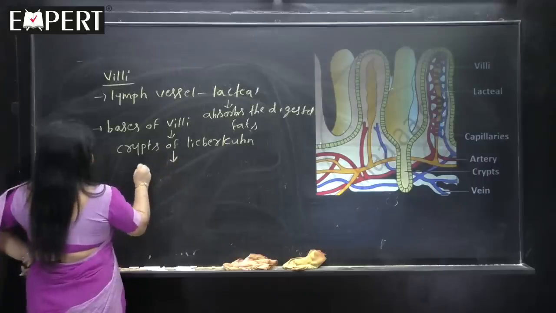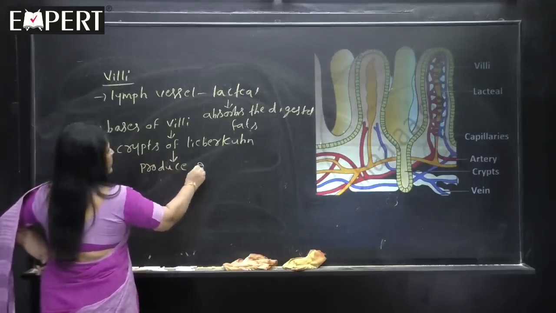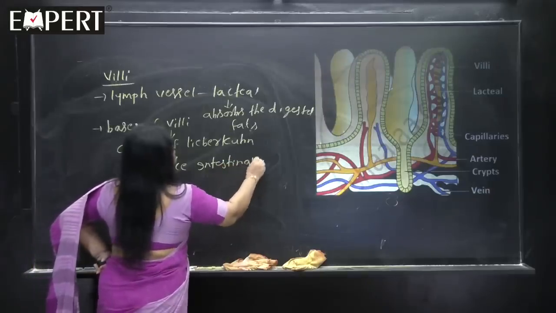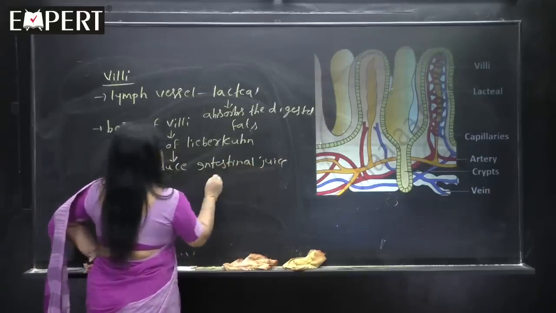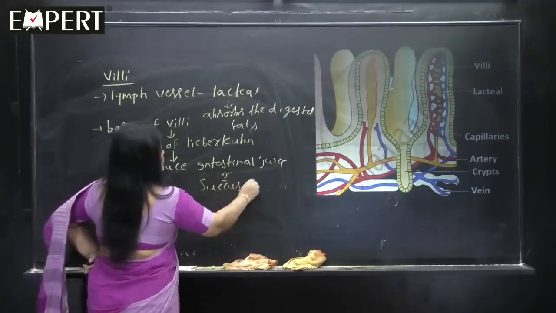Crypts of Lieberkühn produce intestinal juice, which can also be called succus entericus.